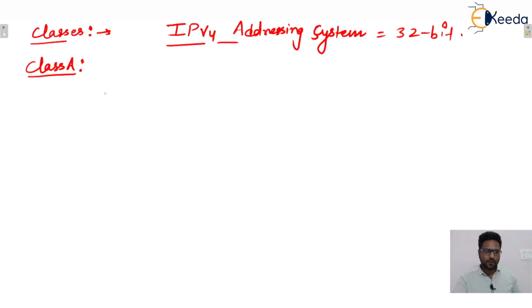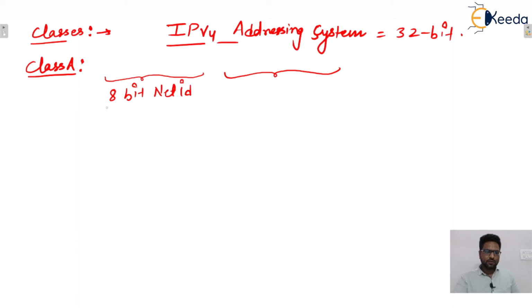Okay. So in class A there is a classification like this. These 8 bits in the leftmost direction, the leftmost octet, represent the network ID, that is the net ID.